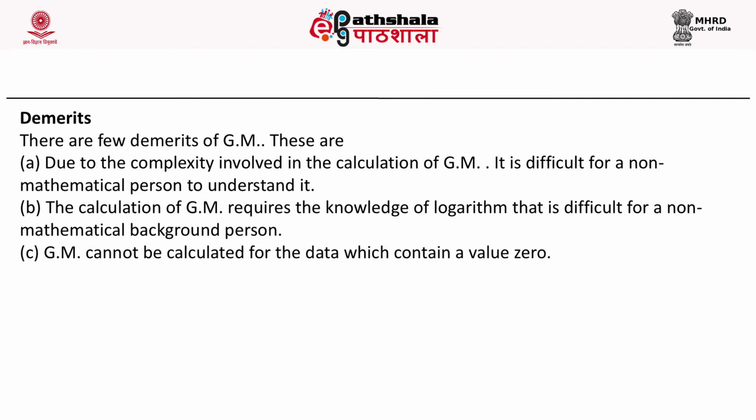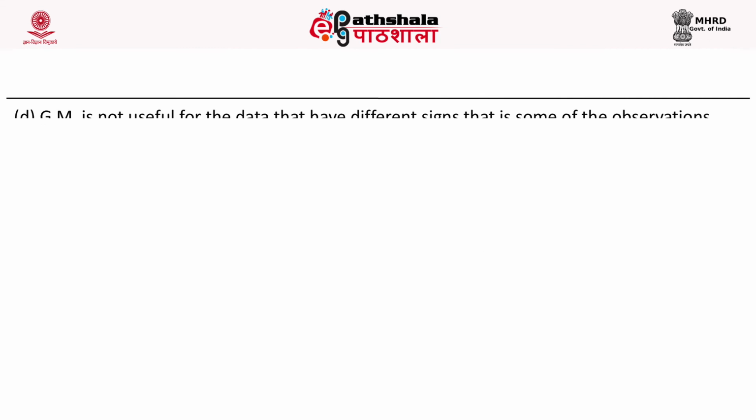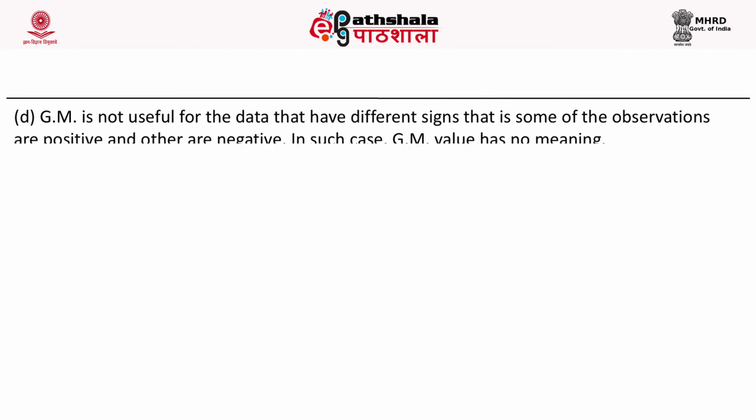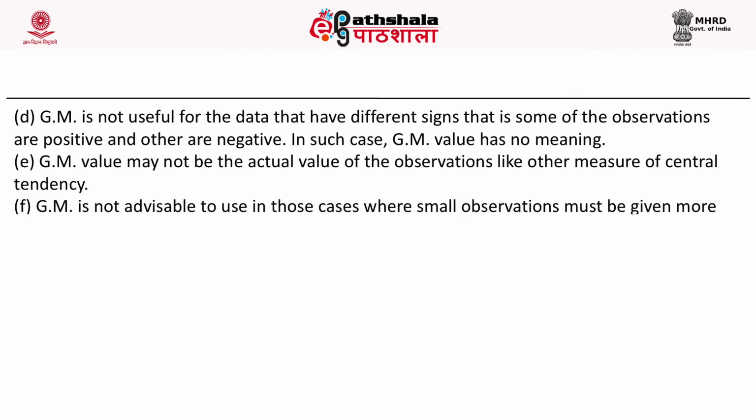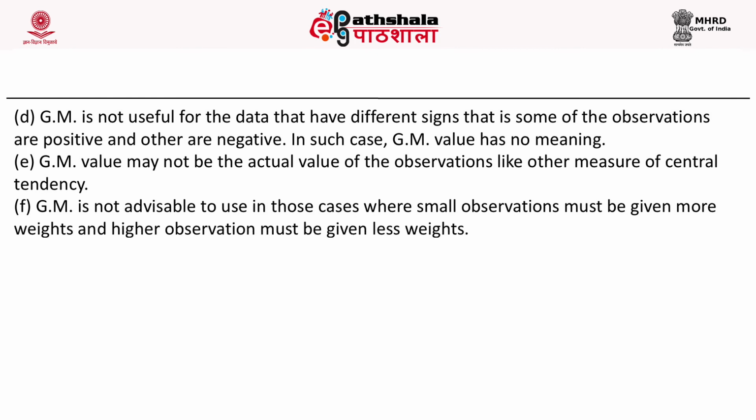Second, the calculation of geometric mean requires knowledge of logarithms, which is difficult for a person to understand. Geometric mean cannot be calculated for data which contains a value 0. Geometric mean is not useful for data that has different signs, that is, some of the observations are positive and others are negative. In such cases, the geometric mean value has no meaning.